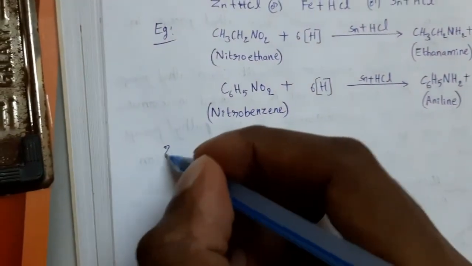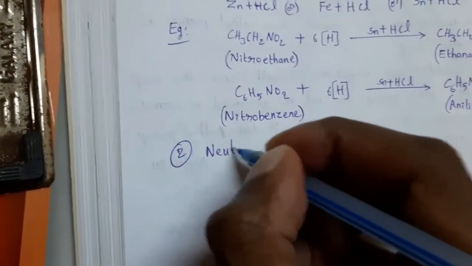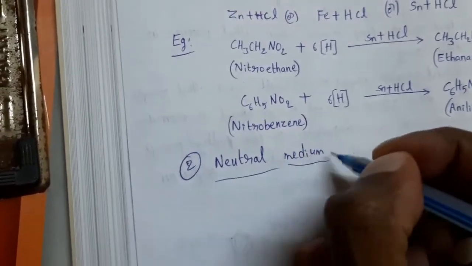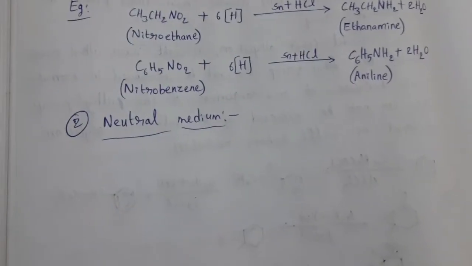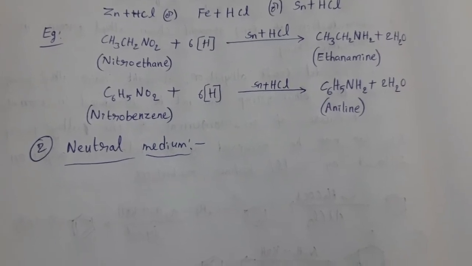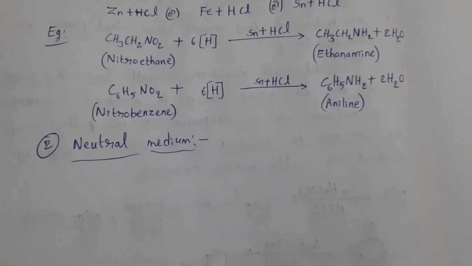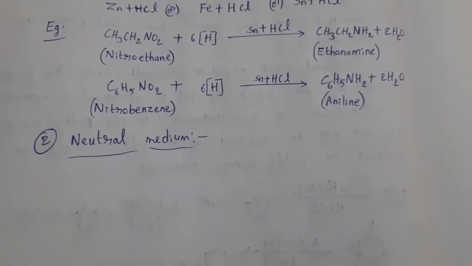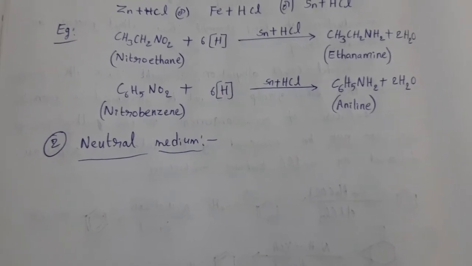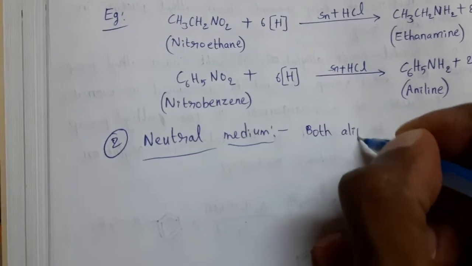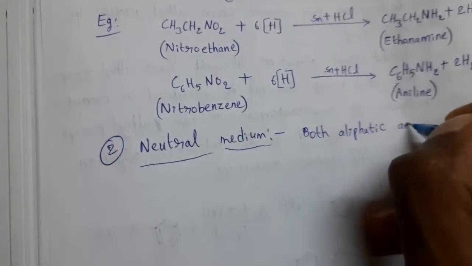Okay. Next, in neutral medium, what is the reduced product for nitrobenzene? In neutral medium, see the reduction process. In neutral medium, both aliphatic nitro compounds and aromatic nitro compounds are reduced to hydroxylamine derivatives. The reagent is zinc dust plus NH4Cl or aluminum amalgam and water. See this?